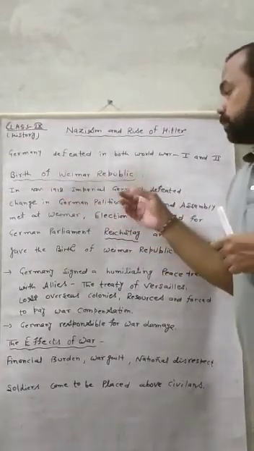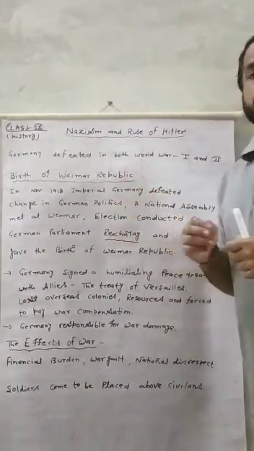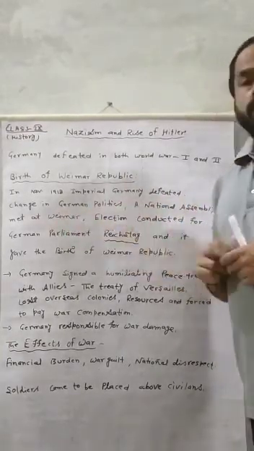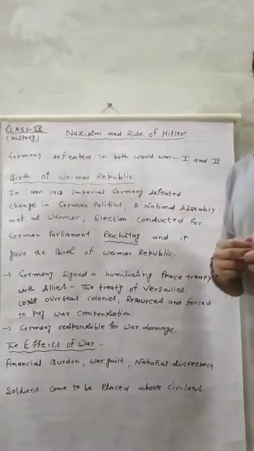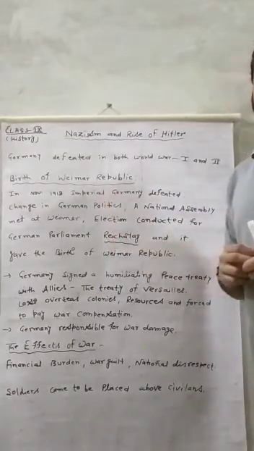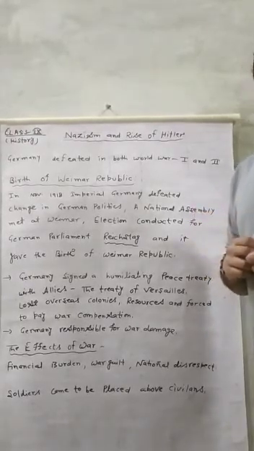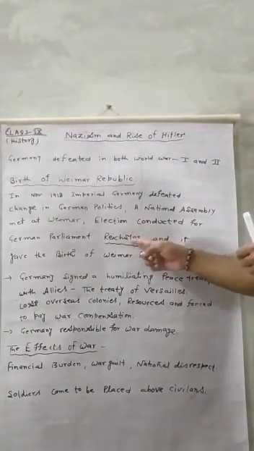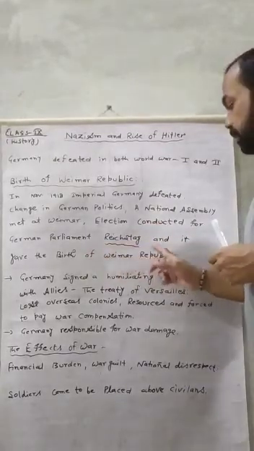To give a new path to German politics, a National Assembly met at Weimar. Weimar is a place in Germany. It was decided that an election would be conducted, and the election was conducted for the Parliament of Germany. The German Parliament's name is Reichstag. You can see it on this whiteboard. After that, it gave birth to the Weimar Republic.